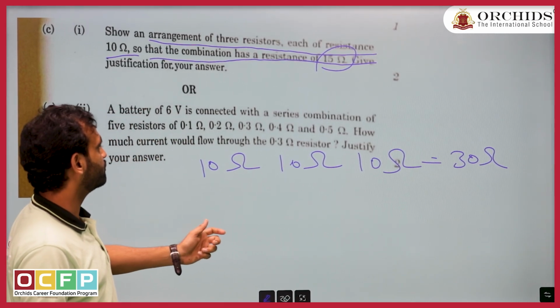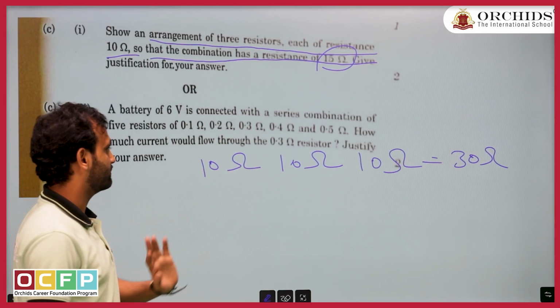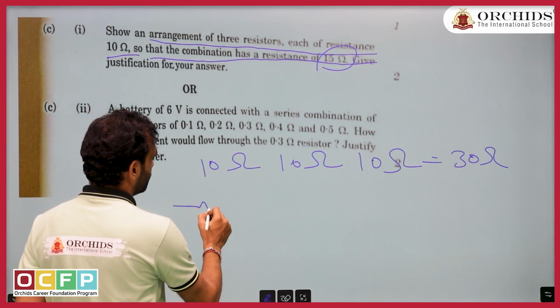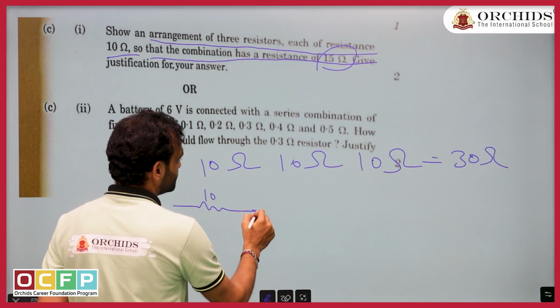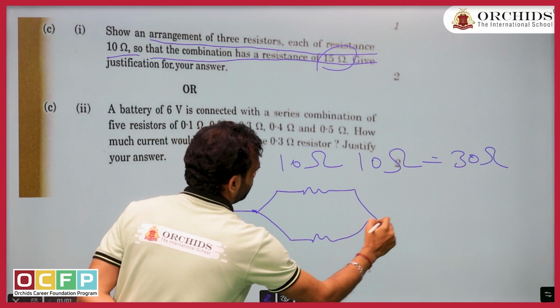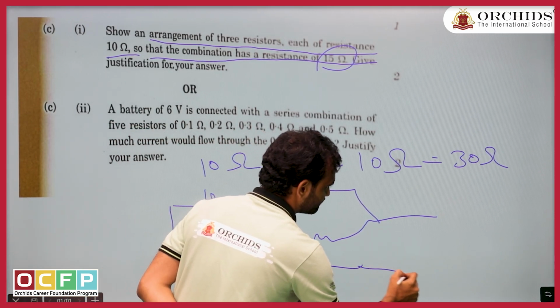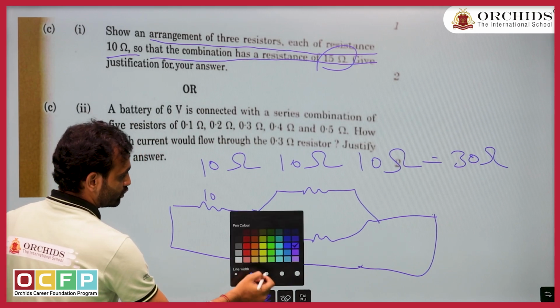That doesn't make any sense. So what do we have to do? If I use all 3 in parallel, it will give 10 by 3. Again, that doesn't make any sense. So what should I do? I should use 1 in series and 2 in parallel. If you use this combination and complete the circuit, then it will be perfect.